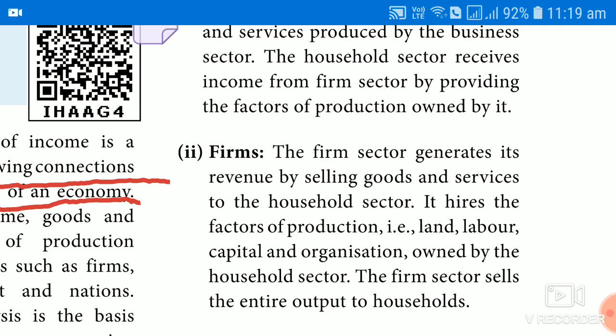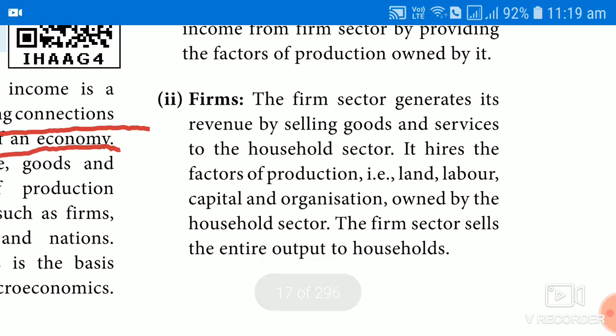Now the income passes to whom? Again to the firm. That is why the firm gets the revenue by selling the goods and services to the household sector or the consumer, because household sectors play the consumer role also. So how does the firm generate revenue? It hires the factors of production in the form of land, labor, capital, and organization, which are owned by which one? The household. So the firm sector sells the entire output to the household, nothing but selling the goods and services to the household.